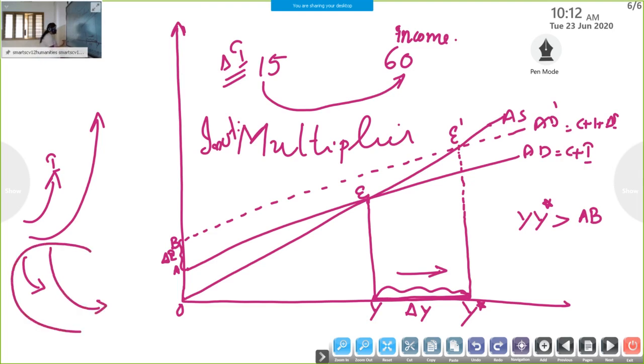This is the backward effect on the multiplier. For us, only the forward multiplier is needed, our syllabus is enough with this much. But you should know the backward multiplier: when investment decreases, there is a multiplier effect on the decrease in income.